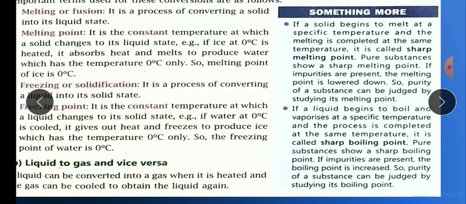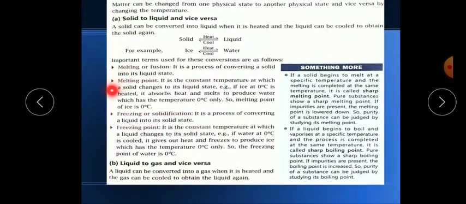Same as with liquid, when a liquid begins to boil, and obviously we know that when we boil the liquid water, it converts into water vapor, which is the gaseous state, okay. So this vaporizes at a specific temperature, which is 100 degrees Celsius, okay. So we will get the sharp boiling point. So all the pure ones will show the sharp boiling point, whereas if impurities are there, then we will not get the sharp one, okay. The boiling point may be increased or it may be decreased in some cases. Now this is all about the conversion of solid into liquid or vice versa.